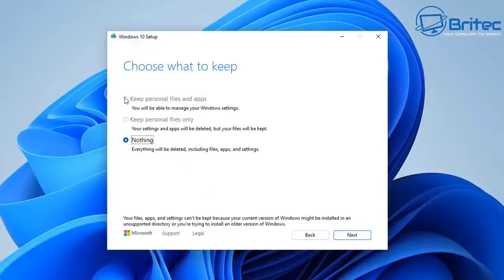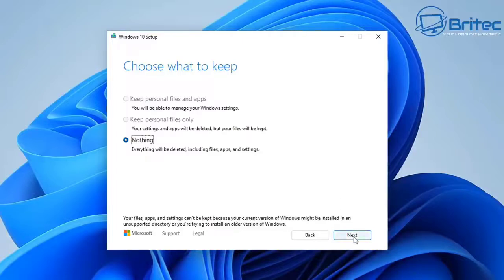As you can see here, keep files and apps is grayed out, and keep your personal files only is grayed out as well. It says nothing. Basically, everything will be deleted, including your files, apps, and settings. This means the system will be wiped. So what does this mean? It basically means that it's going to do a clean install of Windows 10. So all of your data and all of your programs and all of your other information is going to be wiped from the computer. So if you don't have this all backed up, you need to make a backup of your data now before you continue.